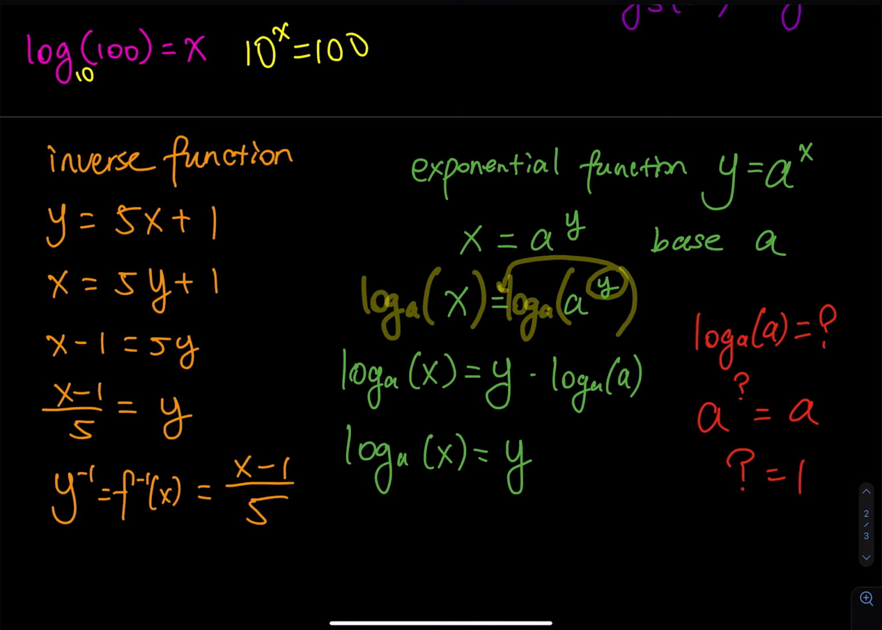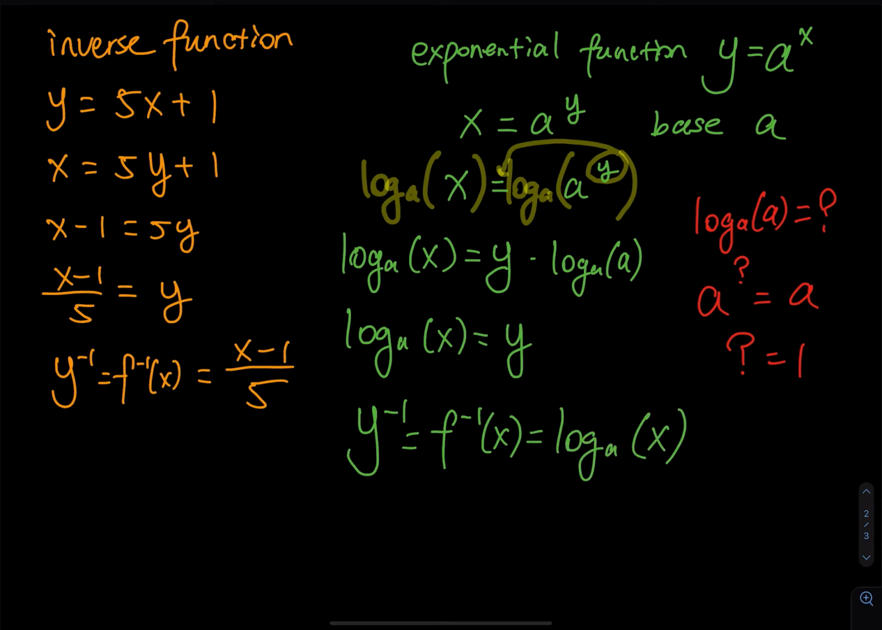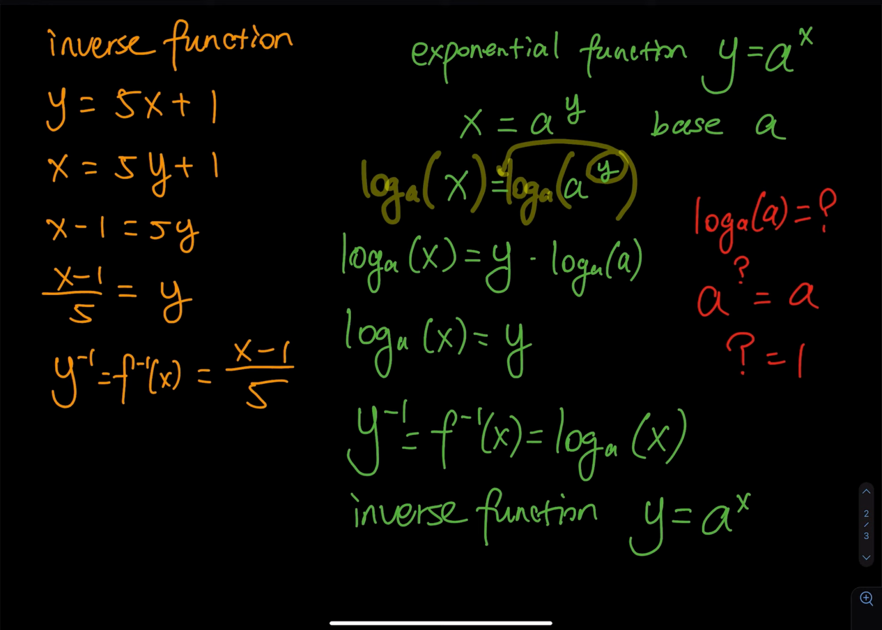So now I just isolated y on one side, then my inverse function, y inverse or f inverse of x, is equal to log base a of x. So this is the inverse function of the exponential function y equals a to the x. In order to carry the y down, you have to take the log on both sides. This is very important. Bringing the y down is called the power rule of logarithm. So when you log both sides, you can bring the power down.